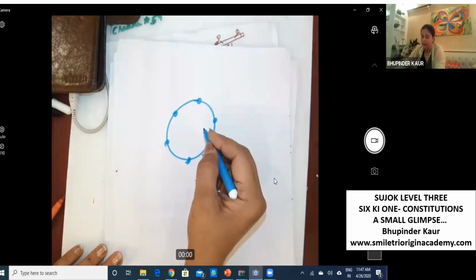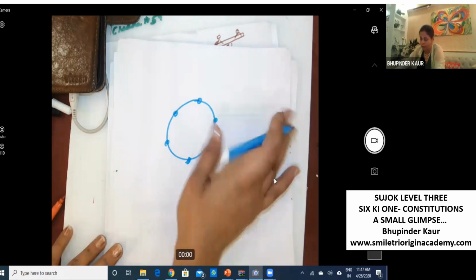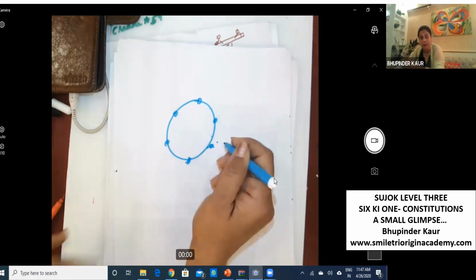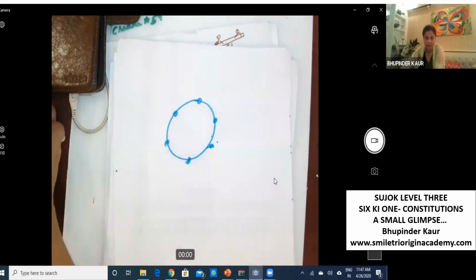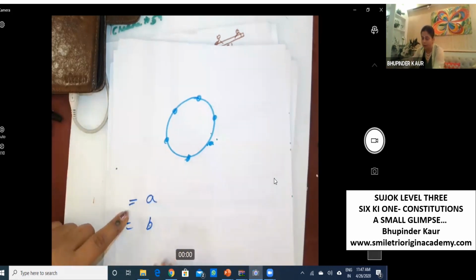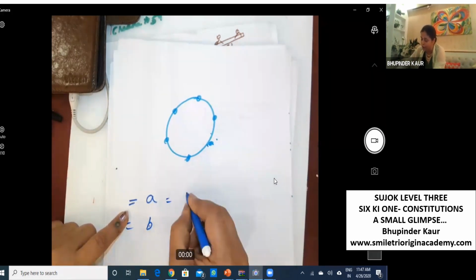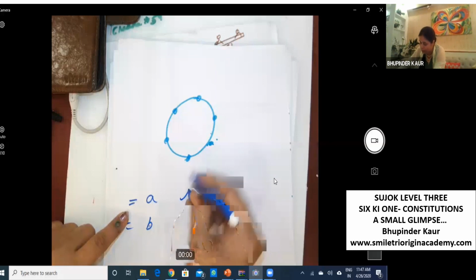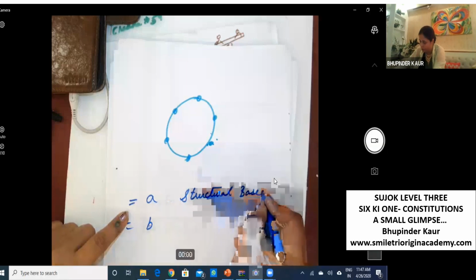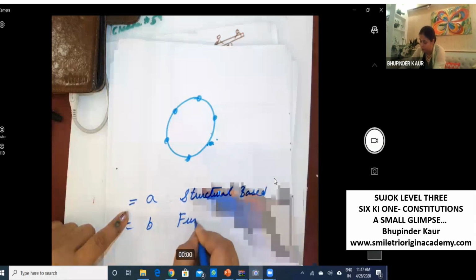If a patient has, and also these constitutions, after making constitutions, then your second research is, you have to write this. Then further research is whether this constitution is structural based or functional based?